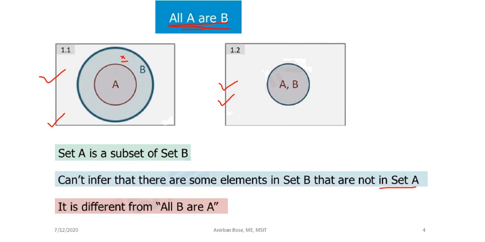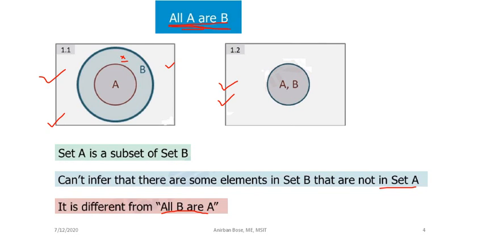Now you see, it is different from all B are A. Definitely it is different, because in the case of all B are A, B is a subset of A. So all B are A is different from all A are B. That is clear from this particular Venn diagram.